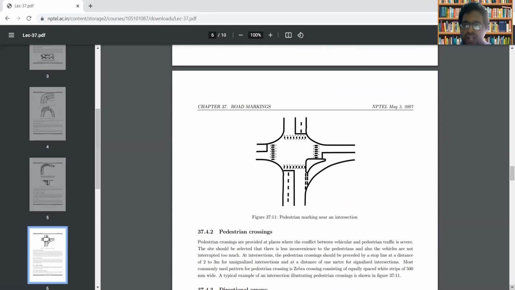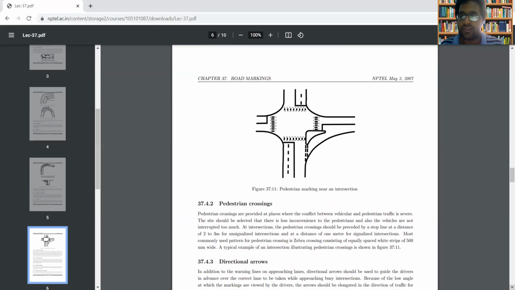So what is the condition for selecting a site for providing a pedestrian crossing? The site selected should be such that it will cause less inconvenience to the passengers. The passengers will not face severe difficulties in taking the crossing operation, and the vehicles are not interrupted too much. These are the different conditions. First, it should be causing minimum inconvenience to the passengers. And secondly, it should not be interrupting the vehicles too much.